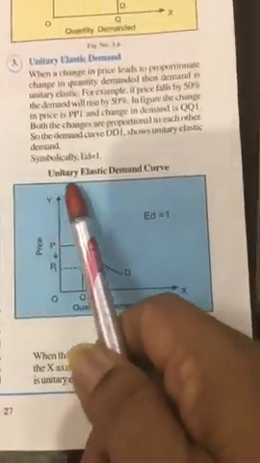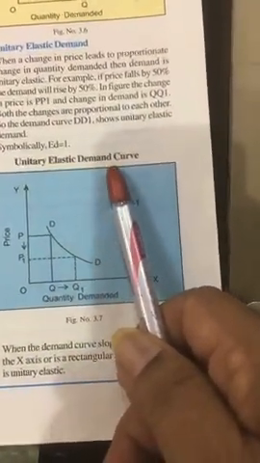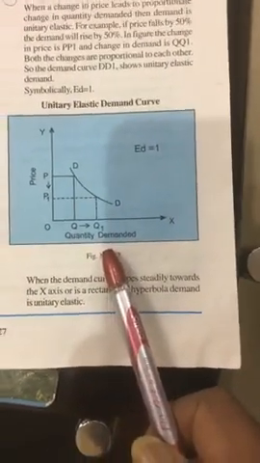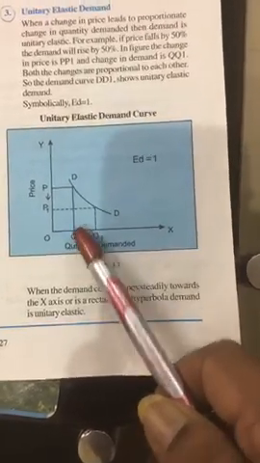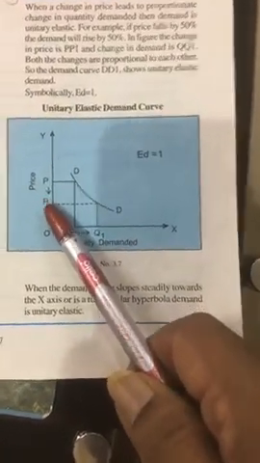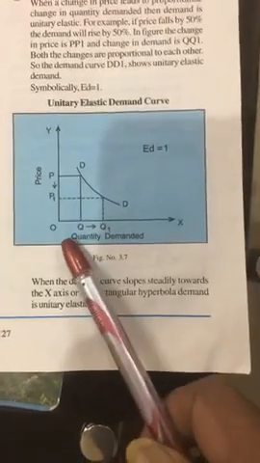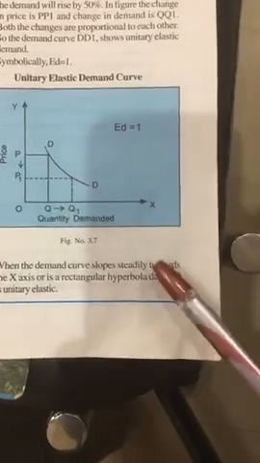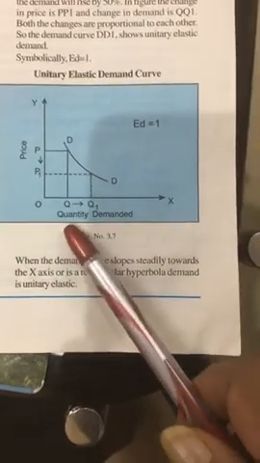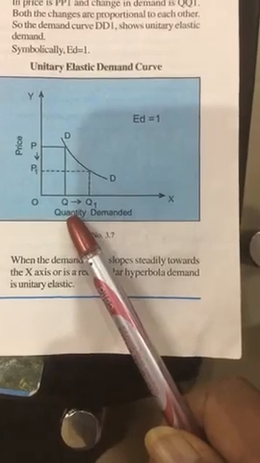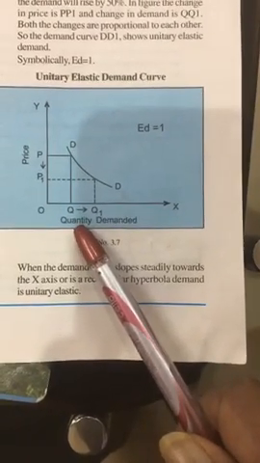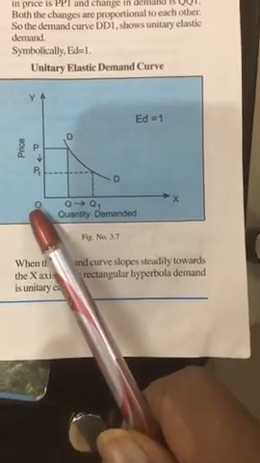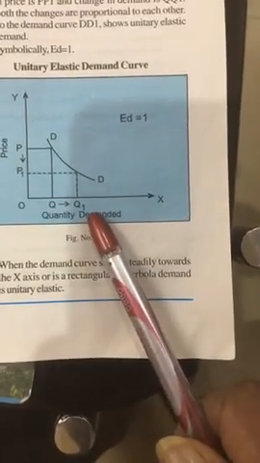See, the unitary elasticity demand curve. OX axis shows quantity demanded, Y axis shows price. Now, when price was OP, the quantity demanded was OQ. Now, when price falls to P1, quantity demanded rises to Q1.